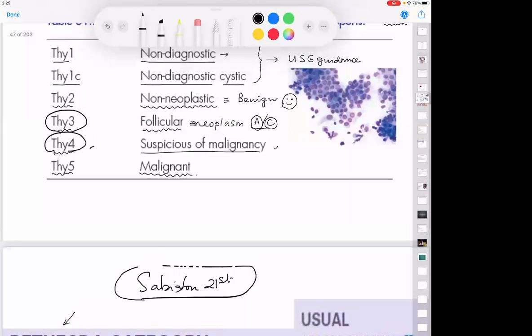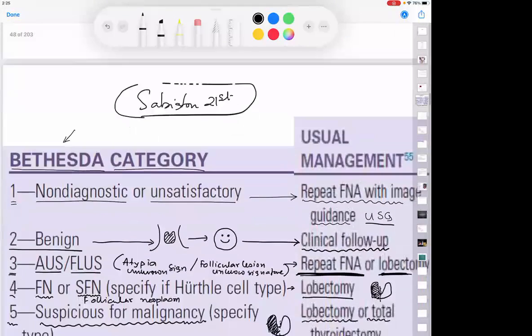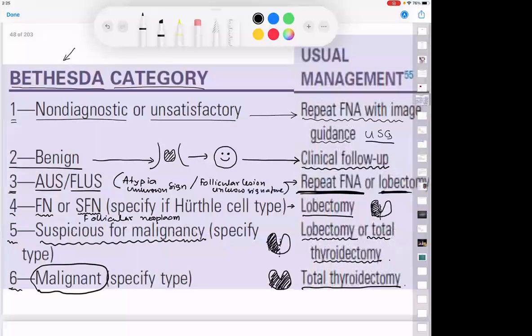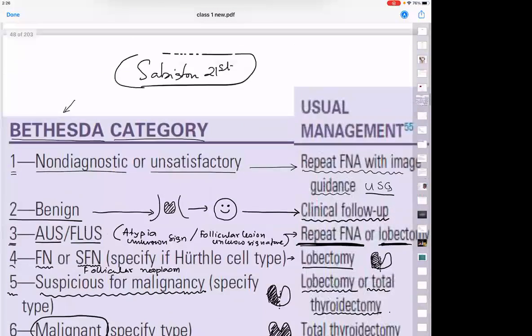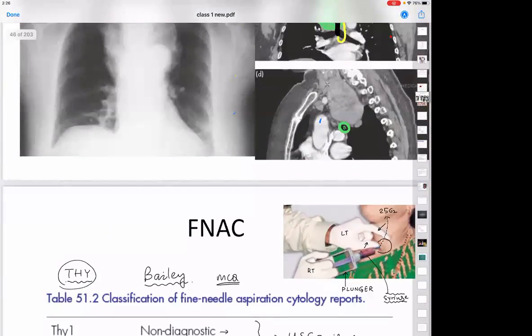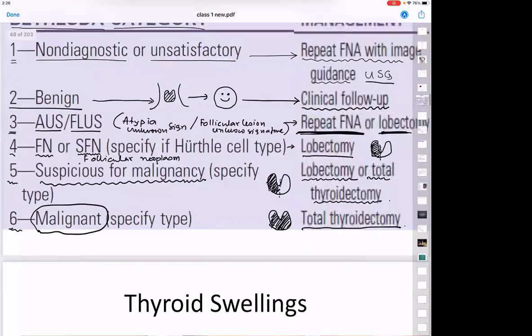Now tell me, which one do you think is better, Bethesda or Thy? Bethesda. So as clinicians, nowadays, if you ask your pathology teachers, they are going to tell you more about the Bethesda. Has everyone written up till this? Yes, sir. Good. So if you have completed up till this, we are ready to take the break.